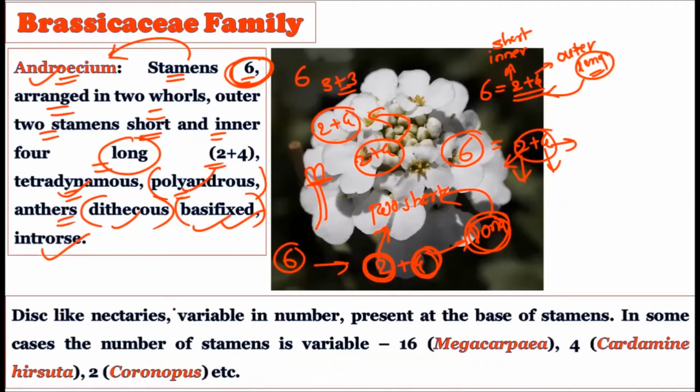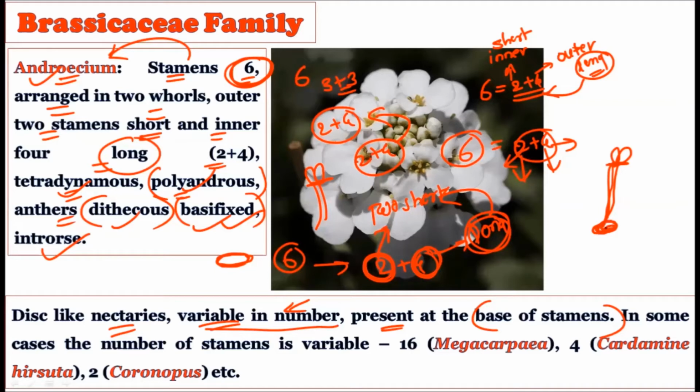Now consider the disc-like nectary, which is variable in number. There is a disc where the nectar is stored, and this disc is variable in number from species to species. It is present at the base of the stamens. See these kinds of stamens: here we have the connective, here the anthers, and here the filament, and at the base of the filament you will find the disc.